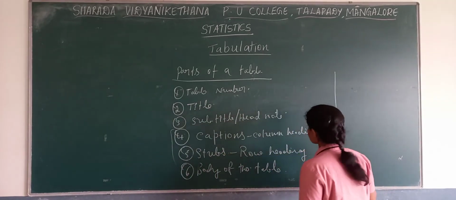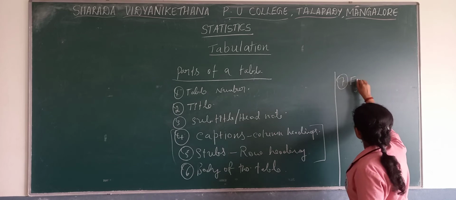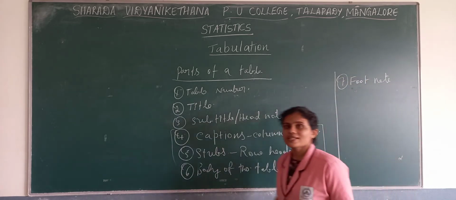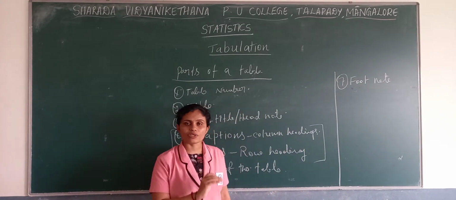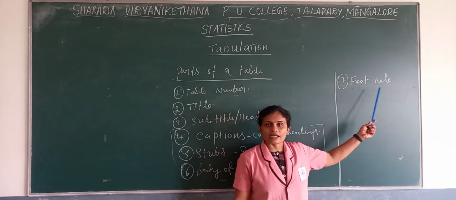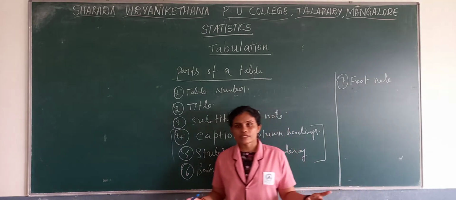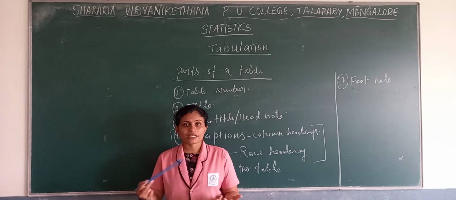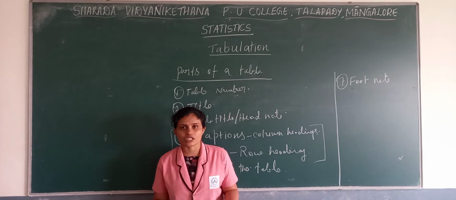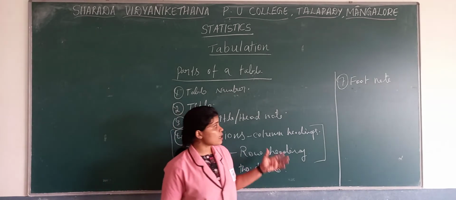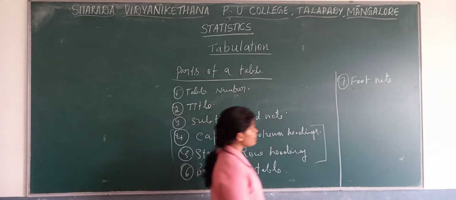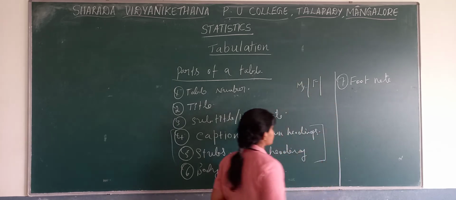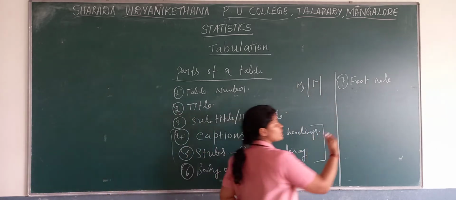Then next, the 7th one, footnote. Footnote we write just below the table. In the footnote we can write conclusions, or any kind of information or any abbreviations if we need to provide them. For example, in a table while providing headings we have written M, and in one more column we have written F. So we need to give the description.